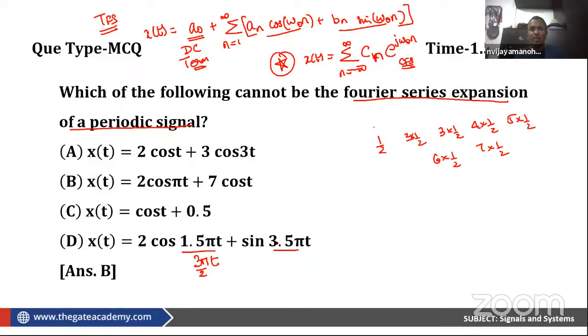So if you see, 3 pi by 2 is an integer multiple of 1 by 2. Similarly, 3.5 pi is 7 pi by 2, which is an integer multiple of 1 by 2. And certain Fourier coefficients can be 0. So this very well can be a Fourier series expansion of the signal. This is the DC term. And here the omega naught is 1. So this can very well be the Fourier series expansion.